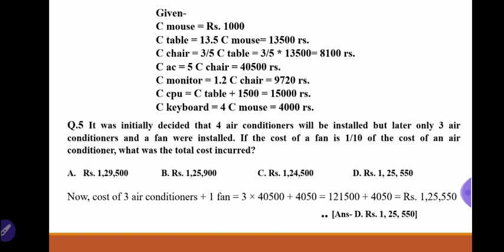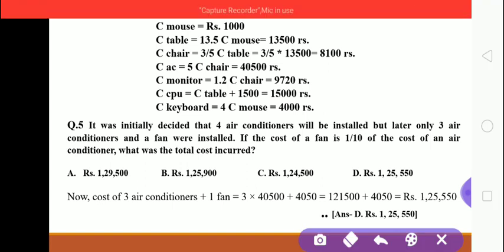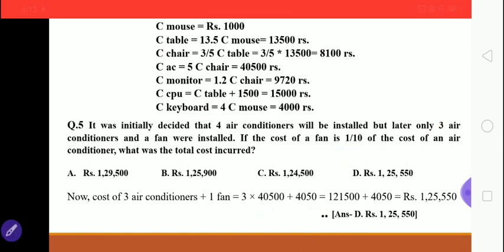So the cost of an air conditioner we know, and it is 40,500, and the cost of the fan is 1/10 of that cost, that means 4050 will be the cost of the fan. So 3 ACs are installed, so 3 into 40,500 plus the fan cost, which is 4050. The total will be 1,25,550. So that total cost is asked, and option D will be correct for this question.